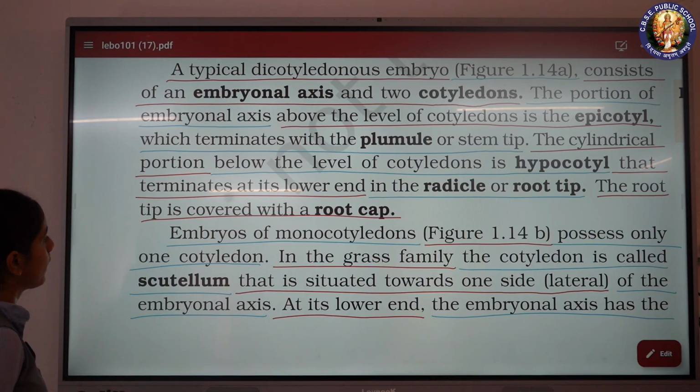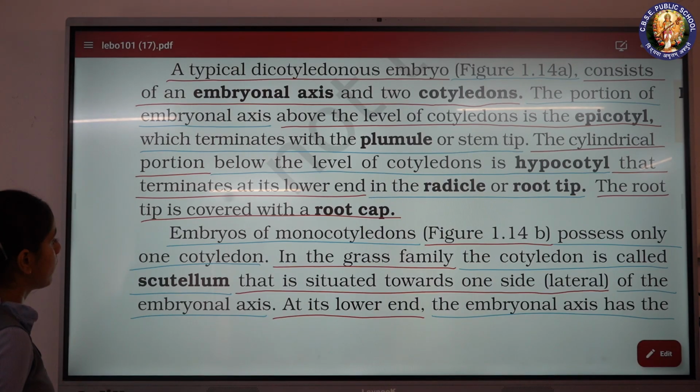Embryos of monocotyledons possess only one cotyledon. In the grass family, the cotyledon is called scutellum, that is situated towards one side, lateral, of the embryonal axis.